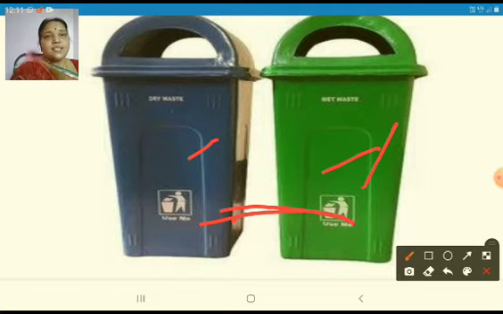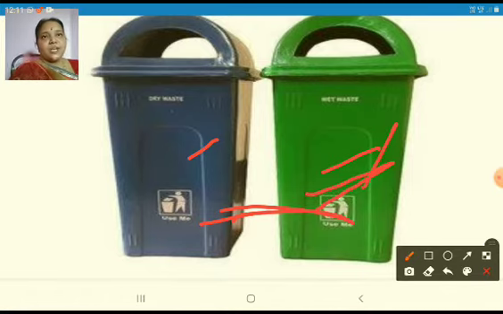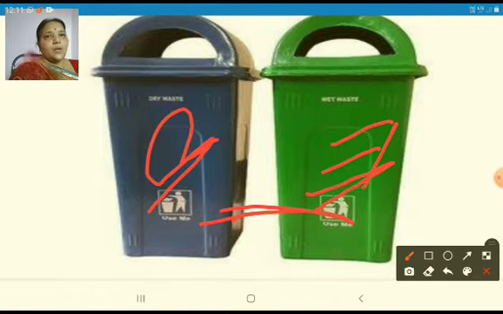And the next thing is, we have to understand the difference between degradable and biodegradable and throw accordingly. So degradable material like fruit waste, vegetables, and animal waste should be thrown in the wet waste, and the polythene waste should be thrown in the dry waste.